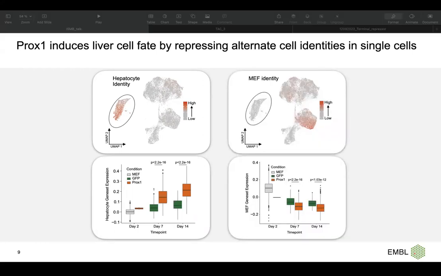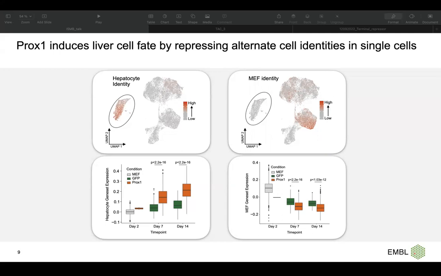If we look at the MEF identity, which we start from, we can see at day 2, 7, and 14 a lower expression of the MEF marker genes in PROX1 compared to GFP. So PROX1 helps us to have better and more hepatocytes and makes the whole reprogramming more efficient, and at the same time it blocks the host identity better than the control.